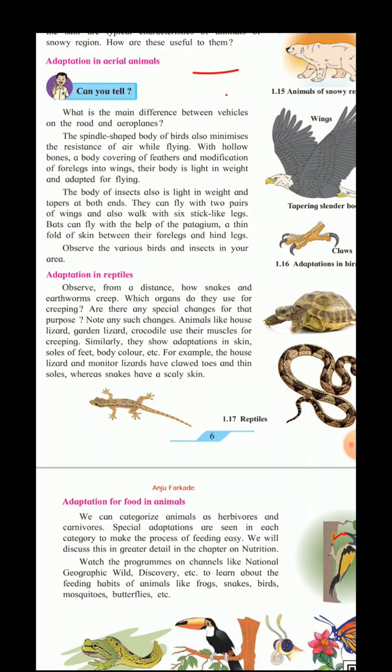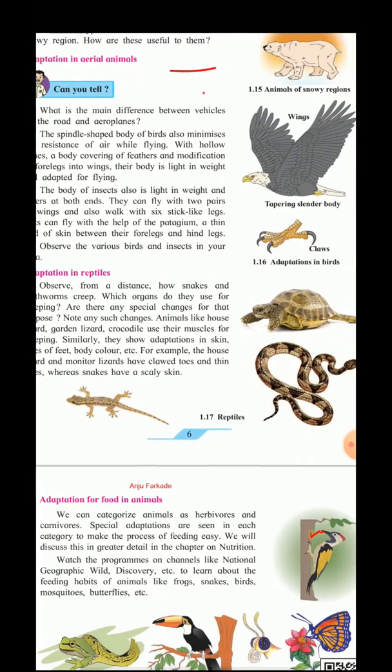Note that animals like the house lizard, garden lizard and crocodile use their muscles for creeping. Similarly, they show adaptations in skin, soles of the feet, body color, etc. The house lizard and the monitor lizard have clawed toes and thin soles, whereas snakes have scaly skin.